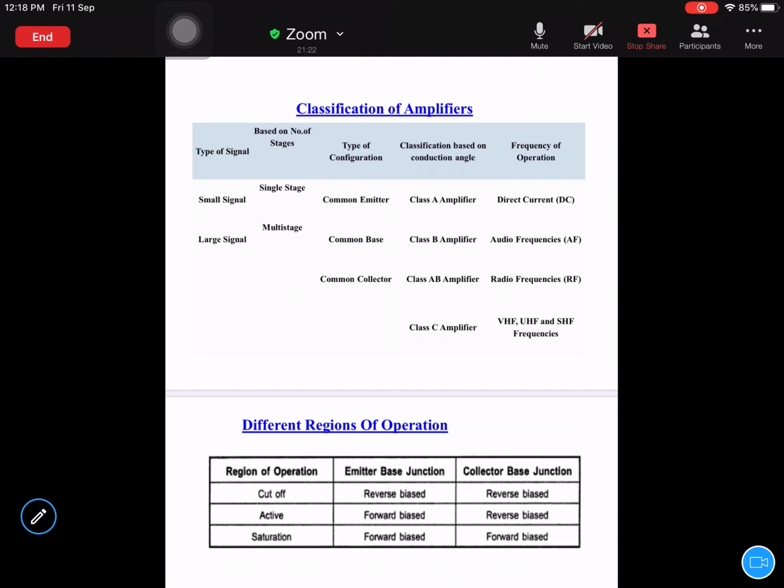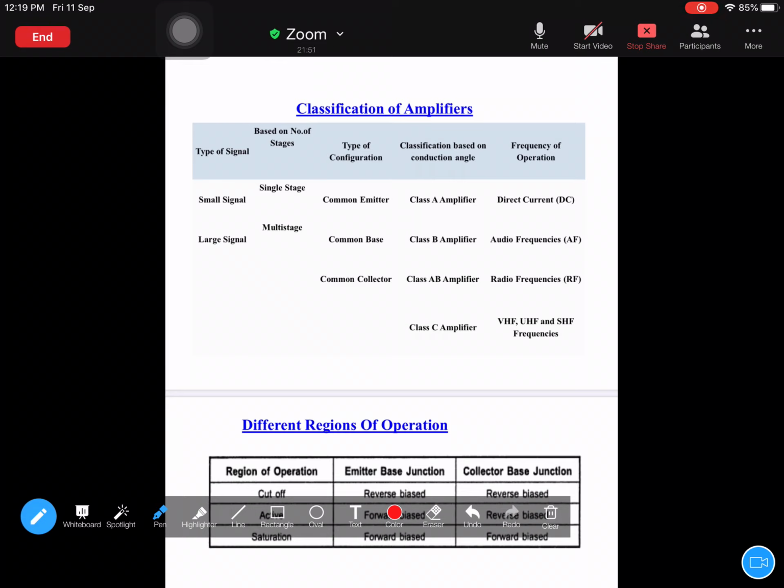Class A amplifiers are the ones which operate from 0 to 360 degrees. Conduction angle will be from 0 to 360 degrees. Okay. Class B ones operate at a conduction angle of exactly 180 degrees. And class C amplifiers operate for a conduction angle less than 180 degrees, that means 0 to 180 degrees. Next one, class AB. Class AB means it operates at a conduction angle greater than 180 degrees.